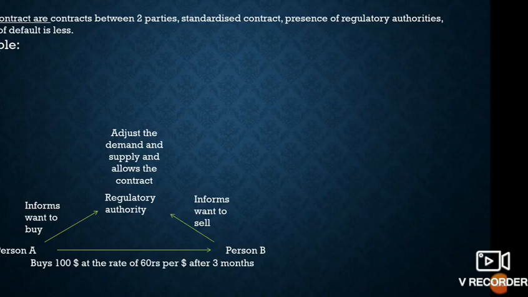So when there is a regulatory authority and a standardized control, the risk of default is very less. These are two types of derivatives, and the other two types we are going to see in the next class.